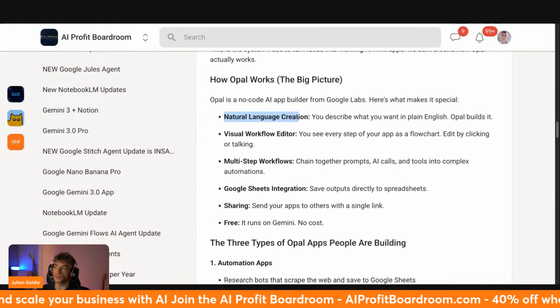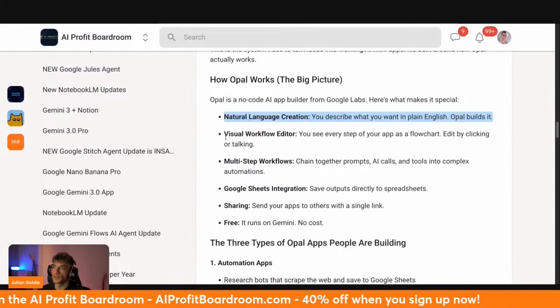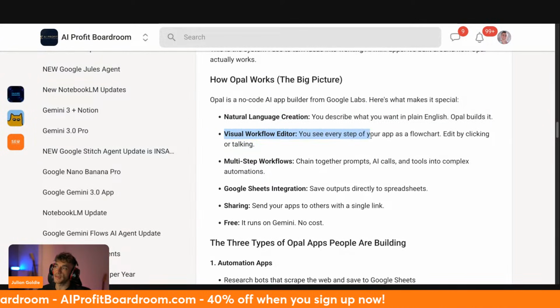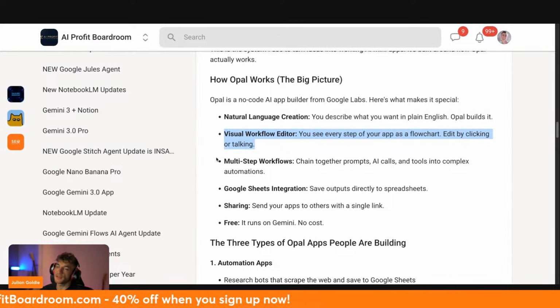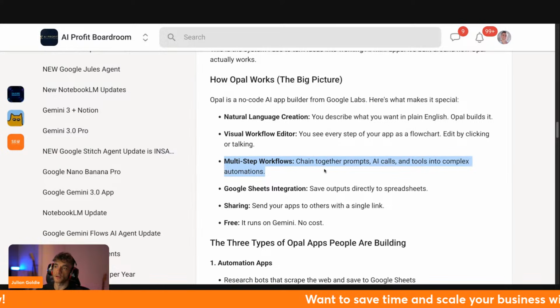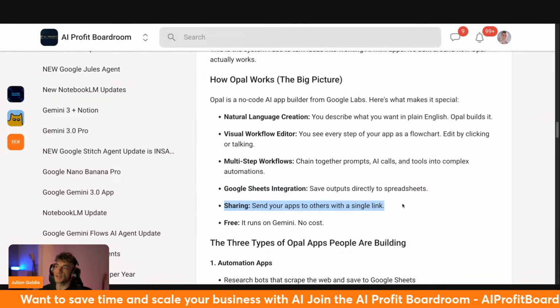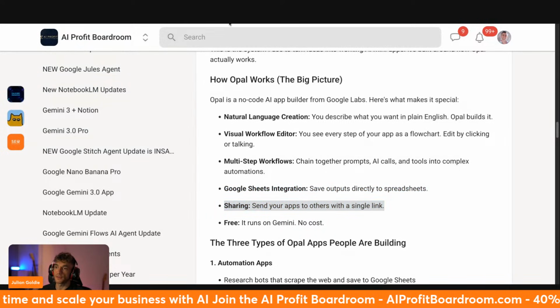So you've got natural language creation. You just describe what you want in plain English, Opal goes off and builds it. You also got the visual workflow editor. So you see every step of your app as a flowchart, and then you can edit by clicking or talking. We also got multi-step workflows, so you can chain together prompts, AI calls, and tools into complex automations. And you got Google Sheets integration, so you can save outputs directly to spreadsheets. Additionally, you can send your apps to others with a single link.